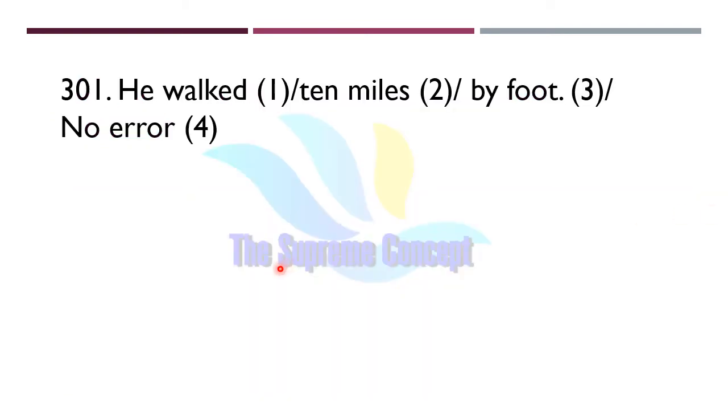So we will continue with question number 301. It says, he walked 10 miles by foot. Just give it a pause and mark your answer. Find out where exactly the error lies in this question. Yes, the error lies in part number 3. Instead of by foot we will use on foot.